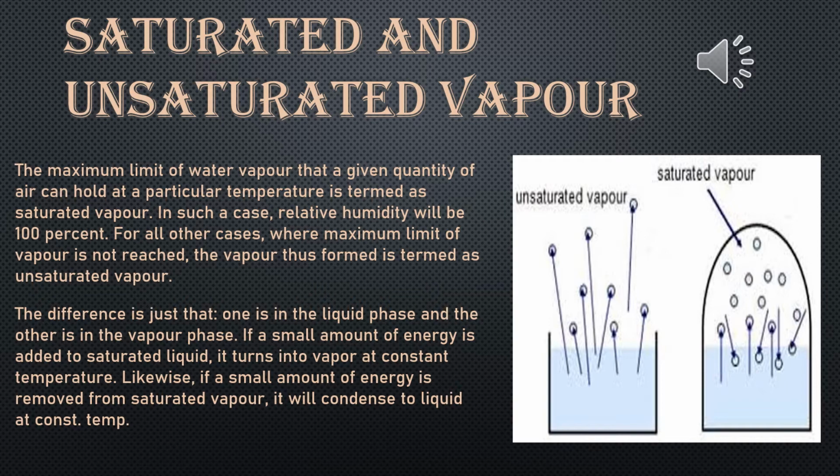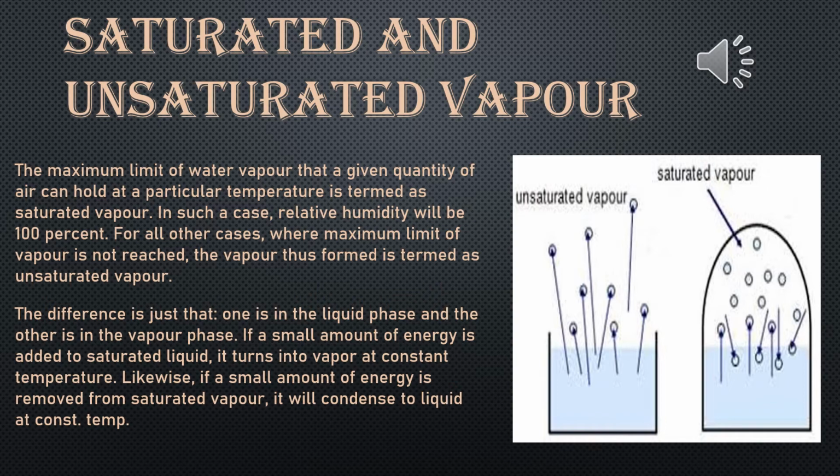Now, the difference is just that one is in the liquid phase and the other is in the vapor phase. If a small amount of energy is added to saturated liquid, it turns into vapor at constant temperature.